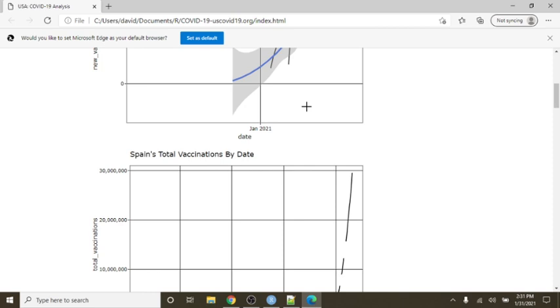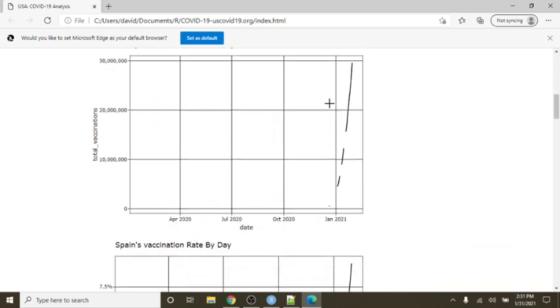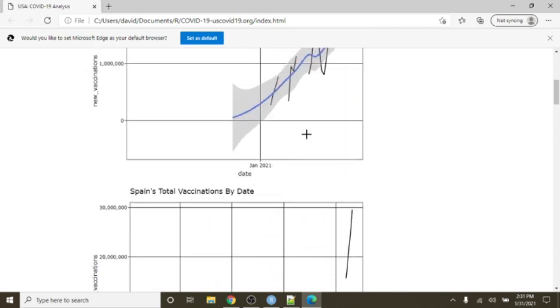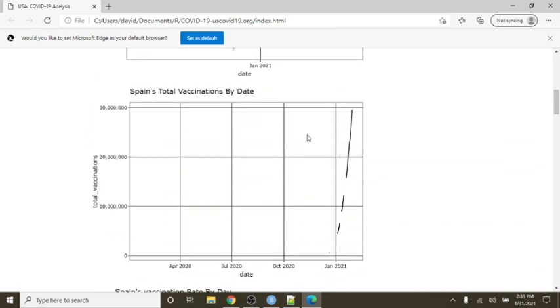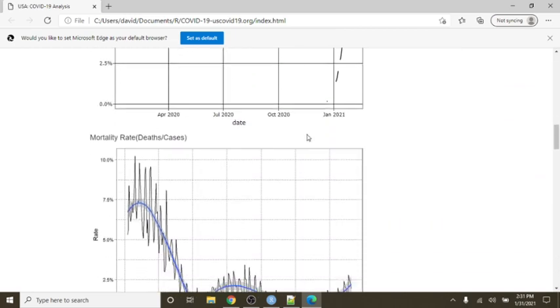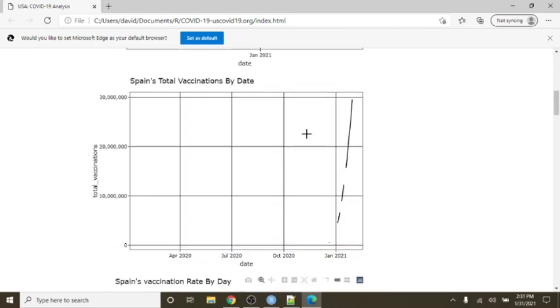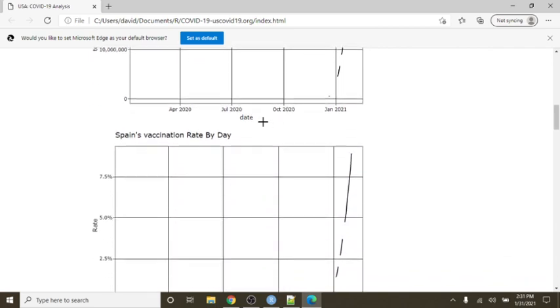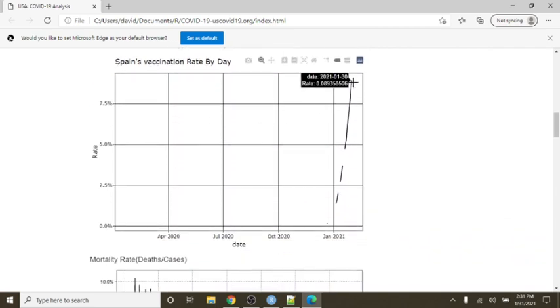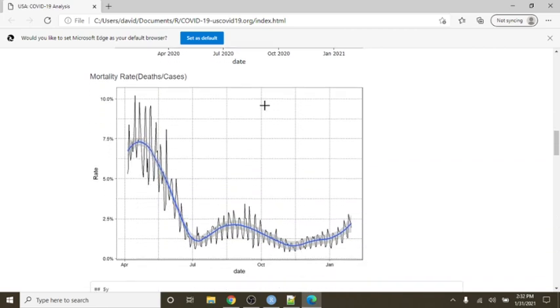Now, if we look at the vaccines per day, this should be the total number of vaccines. So we're approaching 30 million. So we're very close to maybe 10% of the population. The rate is only 7.5%, only 8.9% of the population has been vaccinated.